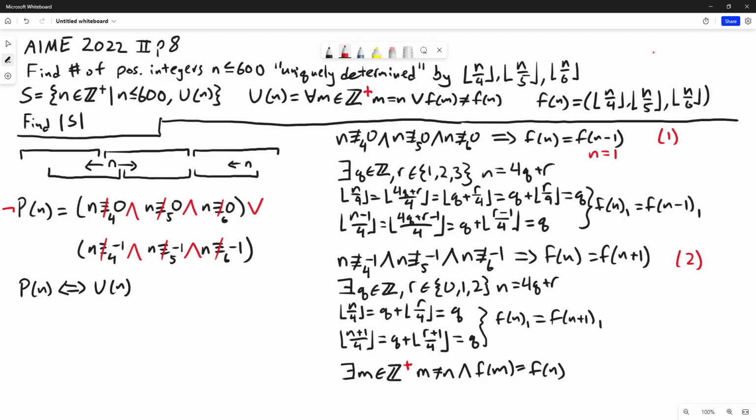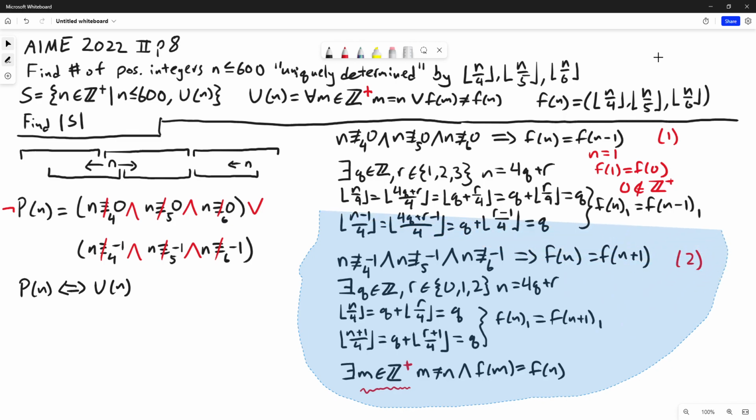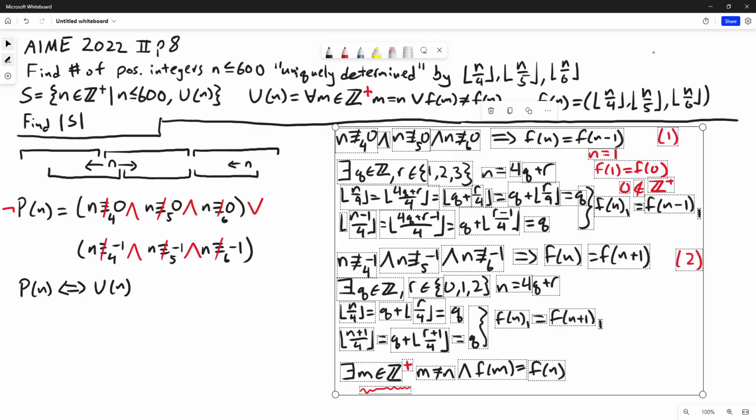Then this is telling you that f of 1 equals f of 0, which is nice, but 0 is not an element of Z plus, so we cannot conclude that there's an m in Z plus with this property. But if you give it a moment of extra thought, you'll find that it's not really a problem. I'll just leave that as an exercise to the viewer, I think.